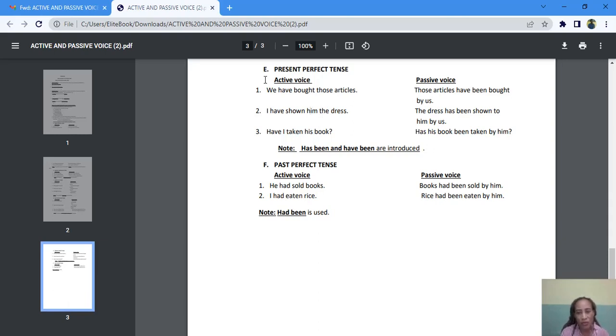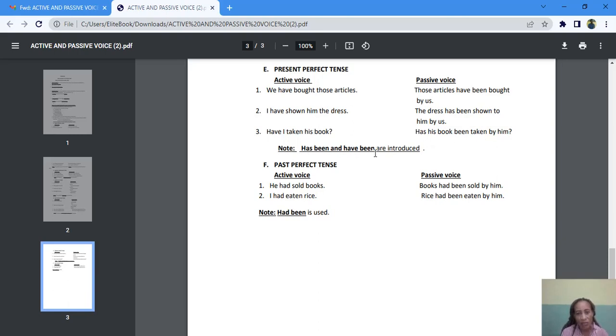Remember, Mr. Perfect's children: have and has. We have bought those articles. Have is plural, so that means the articles are actually many, not just one. Those articles have been bought by us. I have shown him the dress; the dress has been shown to him by us. Have I taken his book? Has his book been taken by him?